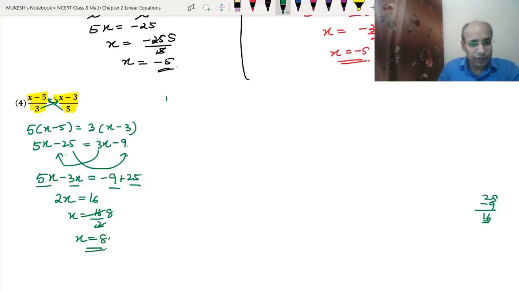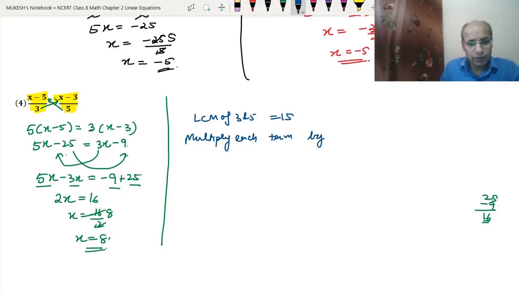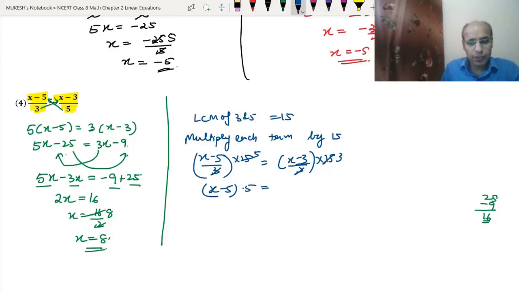Let's do the second way of this question. In the second way, the LCM of 3 and 5 will be 15. So what will we do? Multiplying each term by 15. So x minus 5 upon 3 into 15 equals to x minus 3 upon 5 into 15. So 5 3s are 15 and 3 5s are 15. So we will get x minus 5 into 5 equal to x minus 3 into 3, the same result that we started with here.